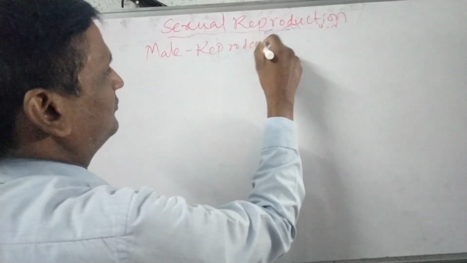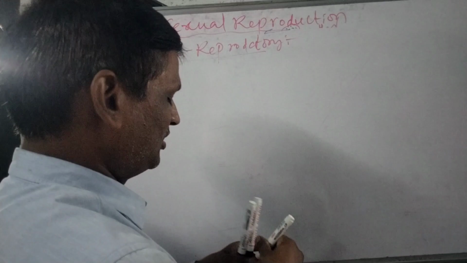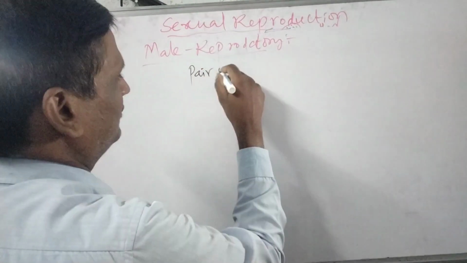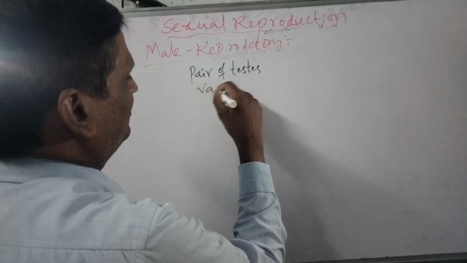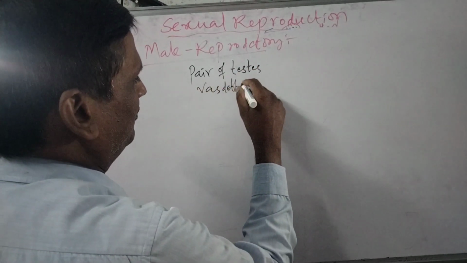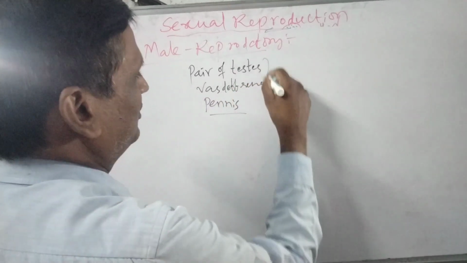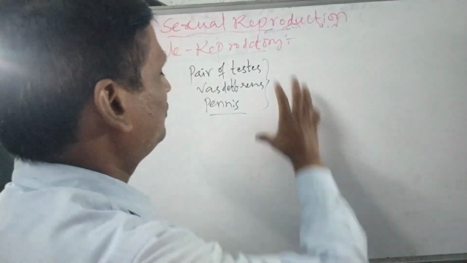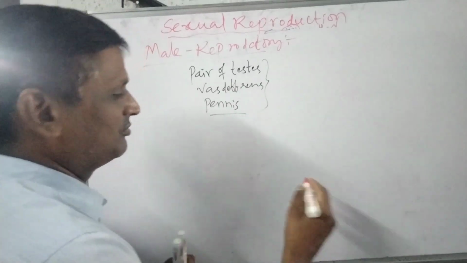The male reproductive system consists of a pair of testes, vas deferens, and penis. These are the most important parts in 8th class biology. According to the 8th class biology, only these three parts are mentioned. These three parts we will see in the reproductive system.